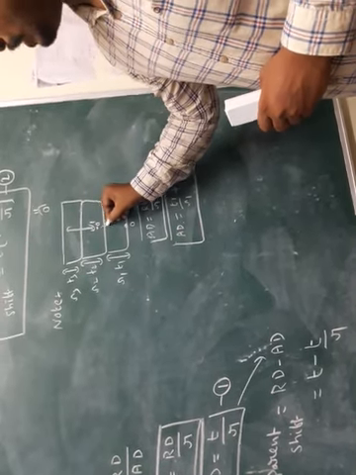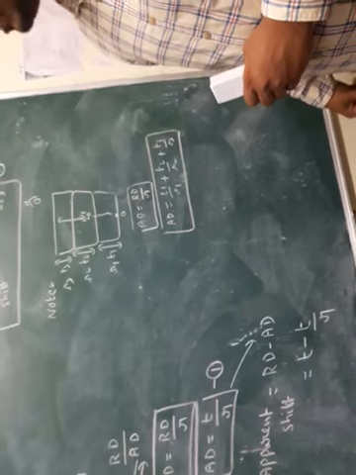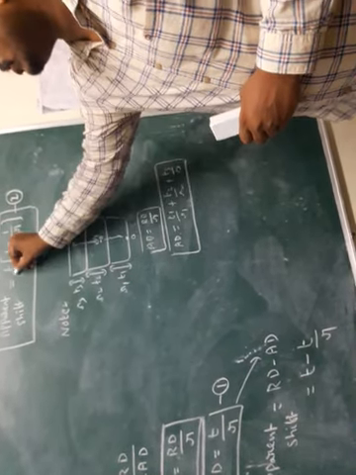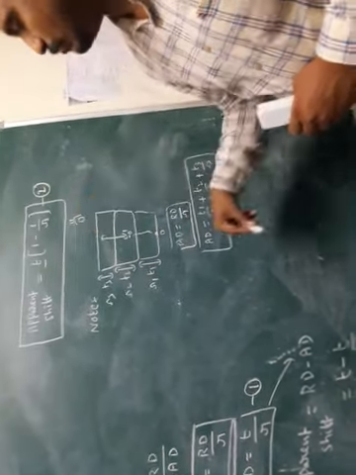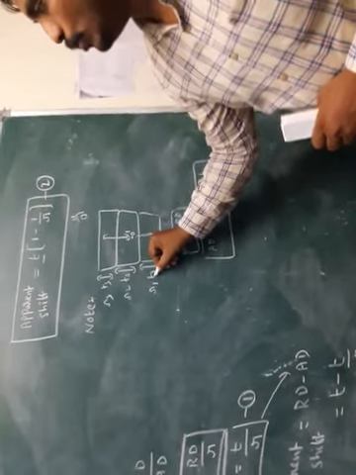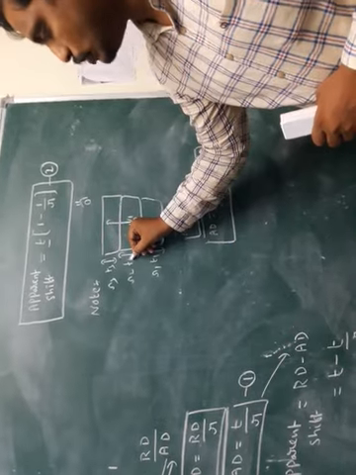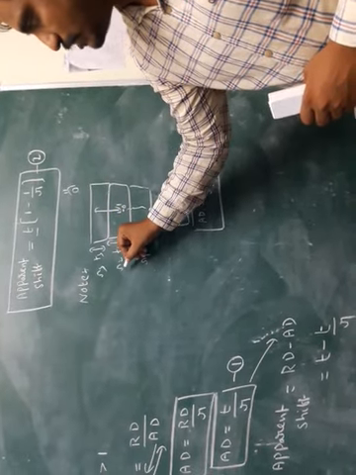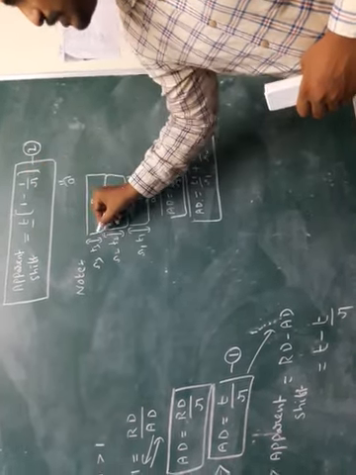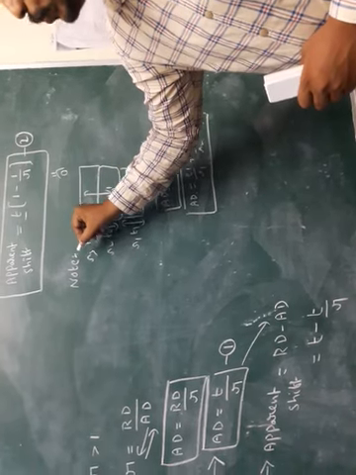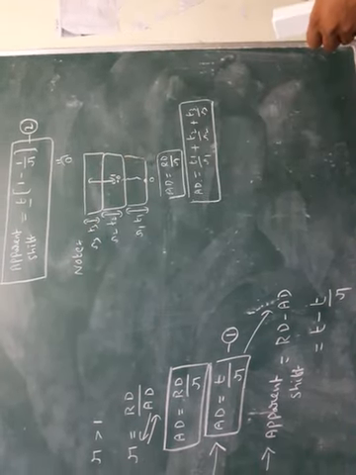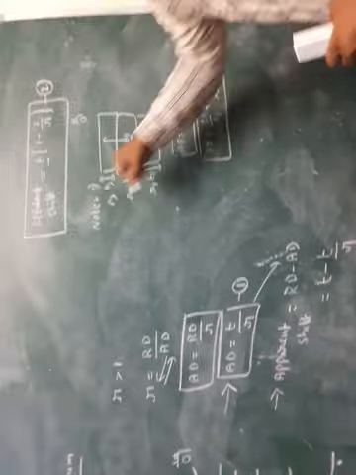Similarly, apparent shift can be calculated. The apparent shift formula is T into 1 minus 1 by mu. So it is T1 into 1 minus 1 by mu1, plus T2 into 1 minus 1 by mu2, plus T3 into 1 minus 1 by mu3. This is a most important note.